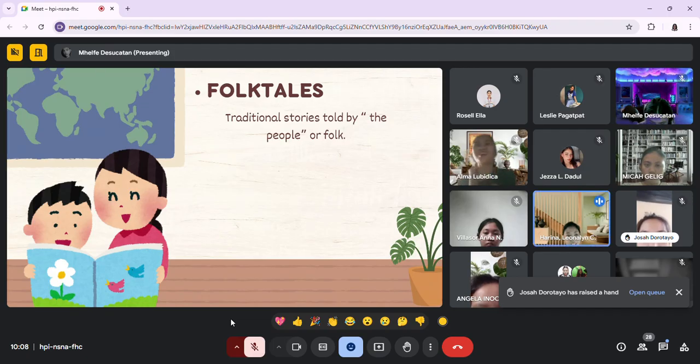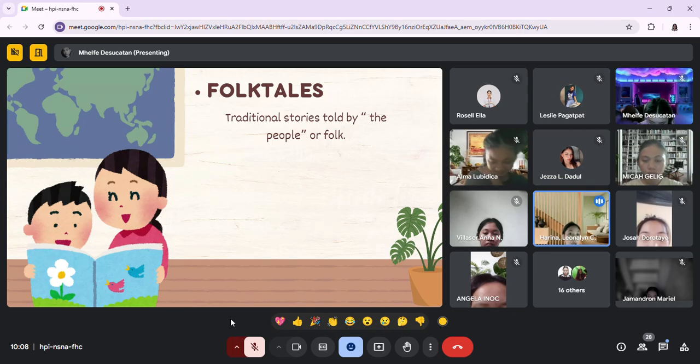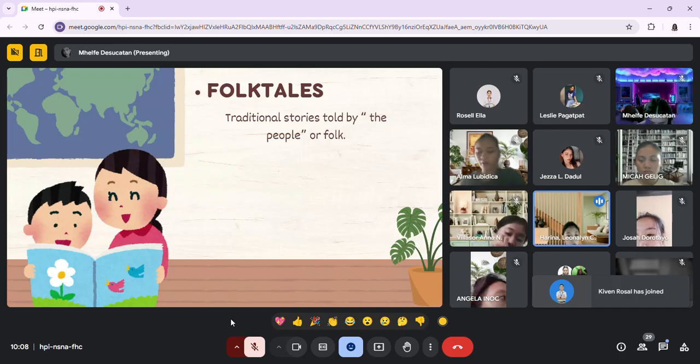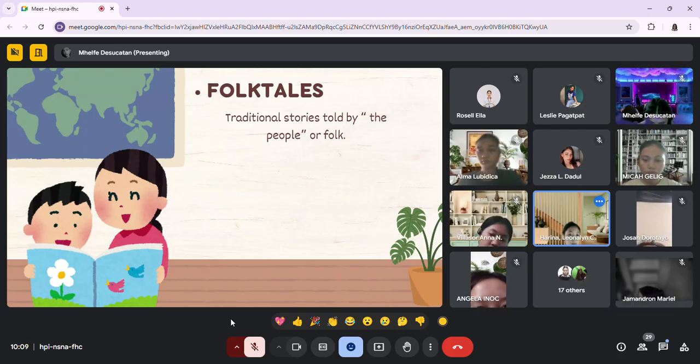Yes, that's right. So when we say folk tales, these are the traditional stories that are passed down orally through generations. They often involve mythical creatures, magic, or supernatural events. And also, folk tales often reflect the cultural values and beliefs of a particular society. Next, please.